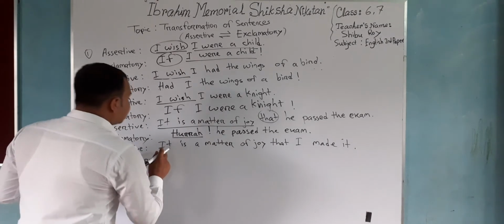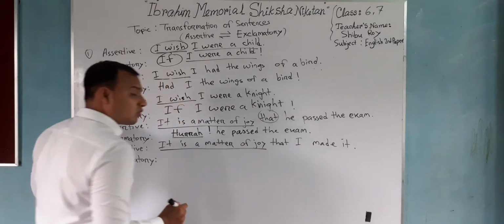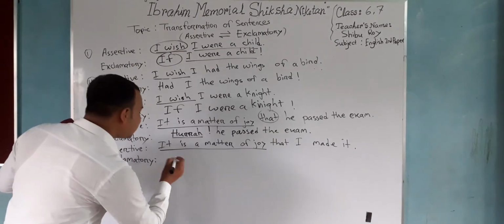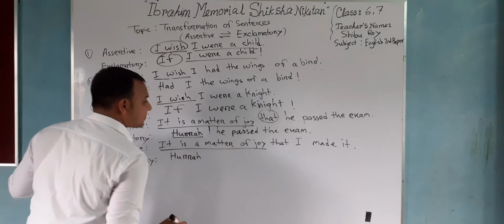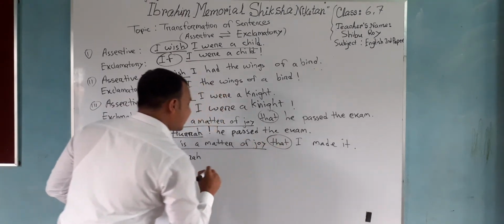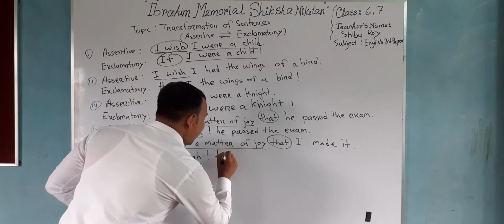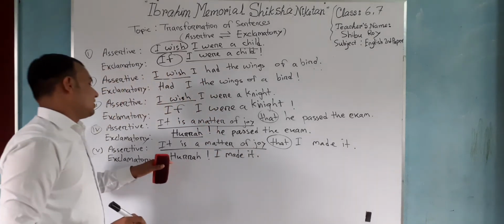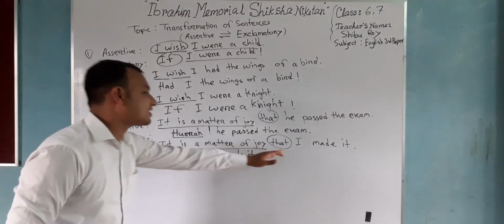So go for the next sentence. You see that the next sentence is also same. It is a matter of joy. So what I will do? Hope you understand it. So we need to put hoorah. After that, for the word that, I will put an exclamation sign and I will write down I made it. So hoorah!